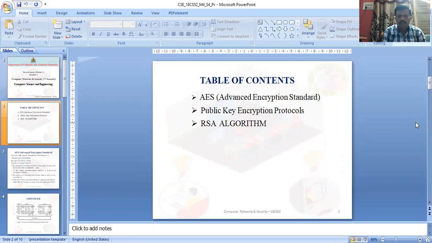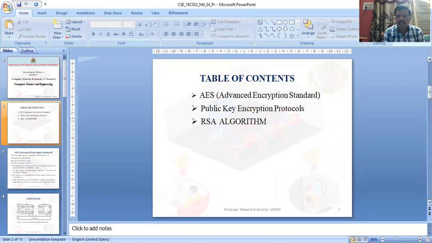In today's class, we're going to discuss the Advanced Encryption Standard, public key encryption protocols, and the RSA algorithm. In the 1990s, the US government wanted to standardize the cryptography algorithms universally used by them. It is called the Advanced Encryption Standard, and so that has been invented.